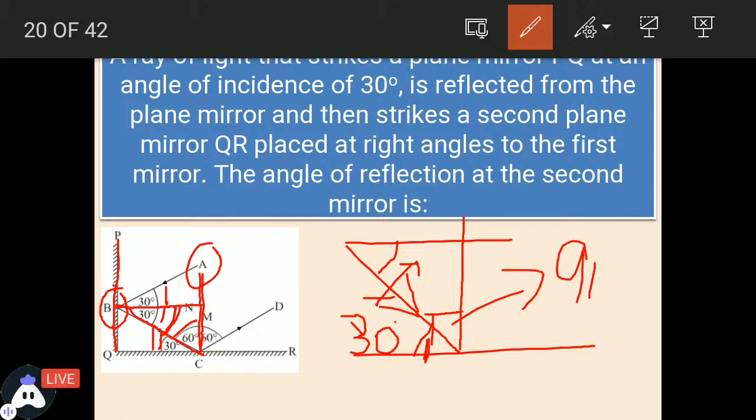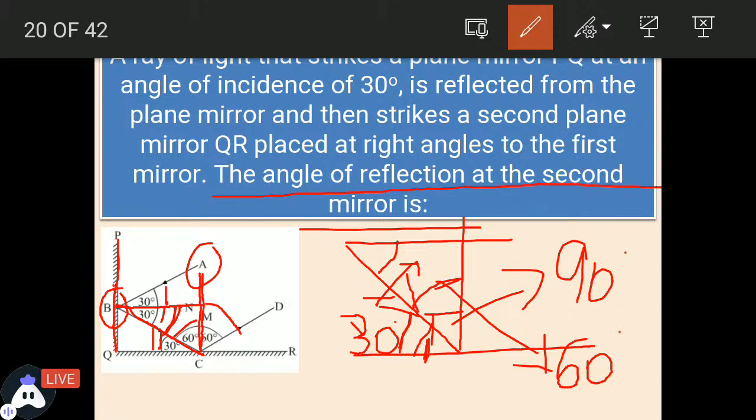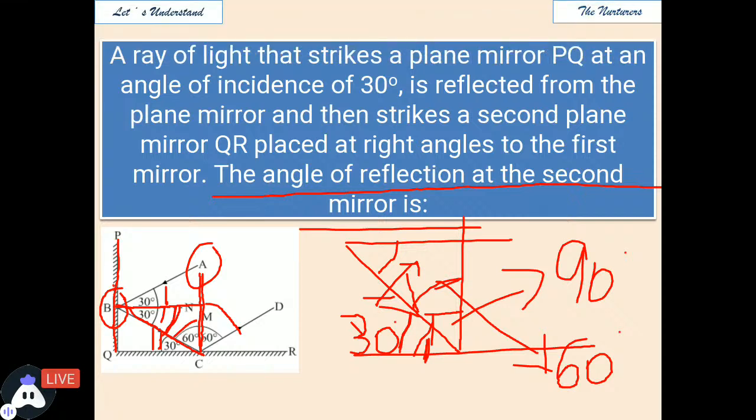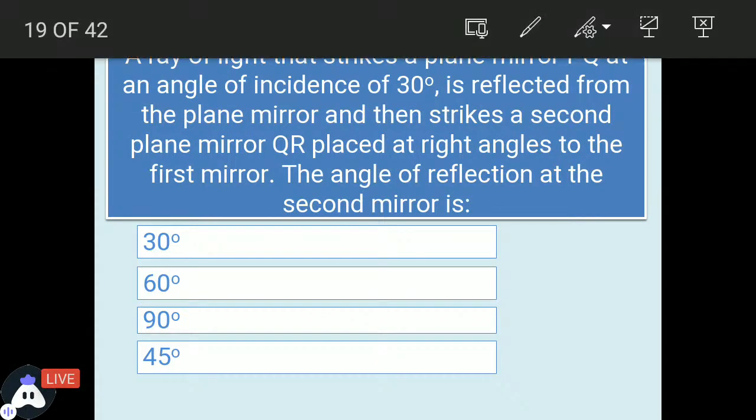90 degrees. Now since this is 30 degrees, the leftover part would be what? The leftover part would be 60 degrees. And since it is 60 degrees, the angle of reflection would also be 60 degrees. So the angle of reflection at the second mirror, or the second case, would be what? Would be 60 degrees. So the answer would be 60 degrees.